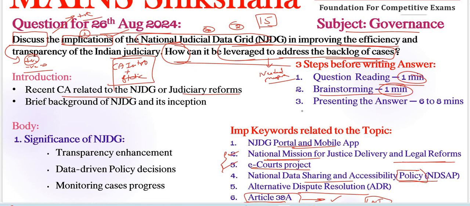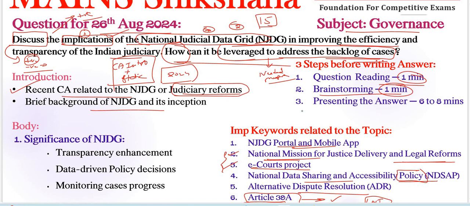Recently we have launched a mobile application by the Supreme Court of India in 2024 only, right? Marks a significant step towards greater transparency and efficiency in the judiciary. Very important recent current affairs. Whatever statements or important aspects regarding judicial reforms have recently been launched, we need to add here, right?